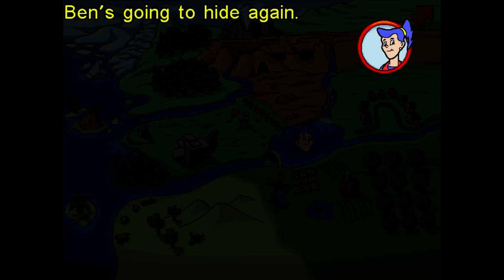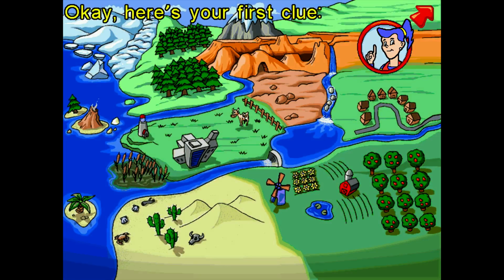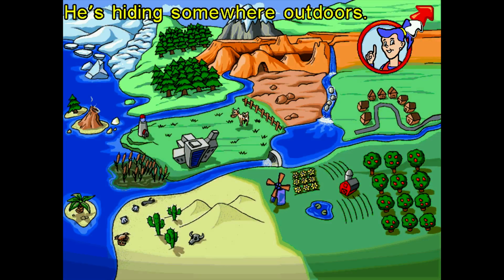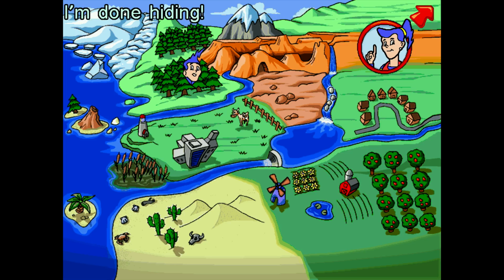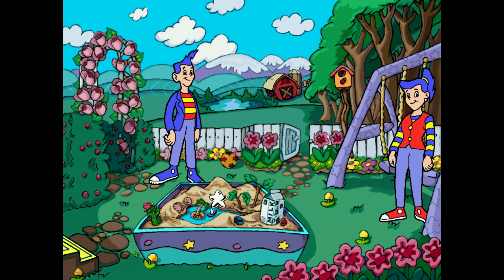Ben's going to hide again. Okay, here's your first clue. He's hiding somewhere outdoors. Let's go ahead and exit. So this is probably a good one to get stars. Let's see what this one is.